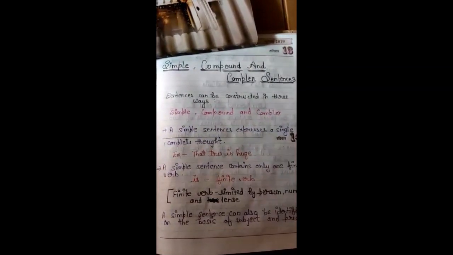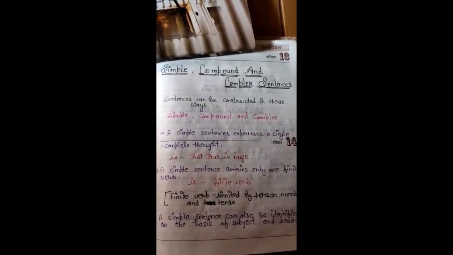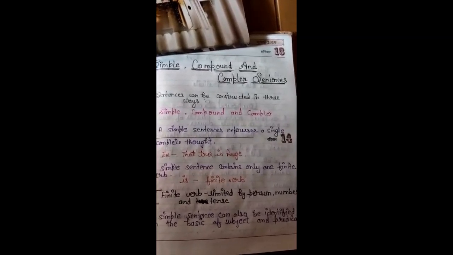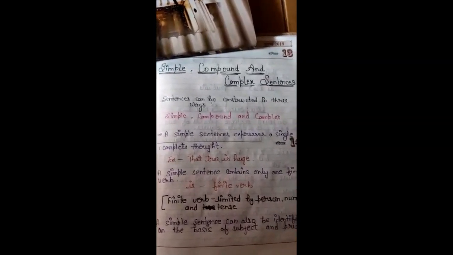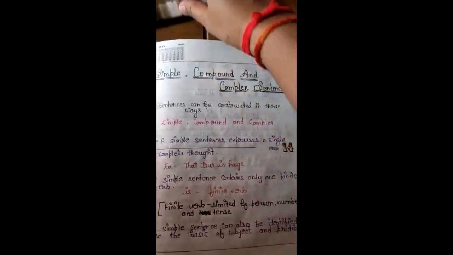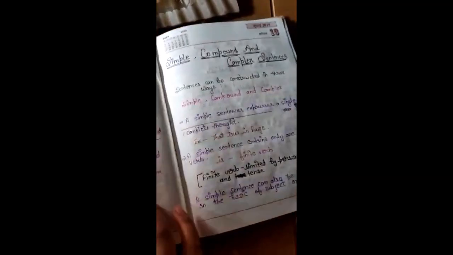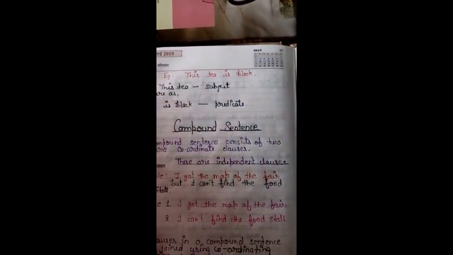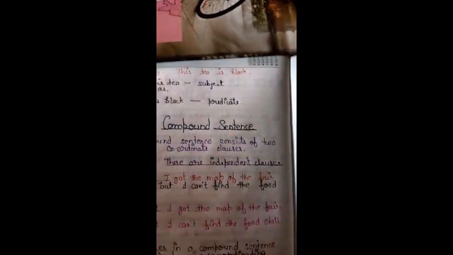Second point, a simple sentence contains only one finite verb, and in this sentence the finite verb is limited by person, limited by number, and limited through the tense. A simple sentence can also be identified on the basis of subject and predicate. It means one sentence includes one subject and one predicate. Let us look at the next example: This tree is black. It means in this sentence, this tree is the subject, and is black is the predicate. Understood? Now come to the next topic.